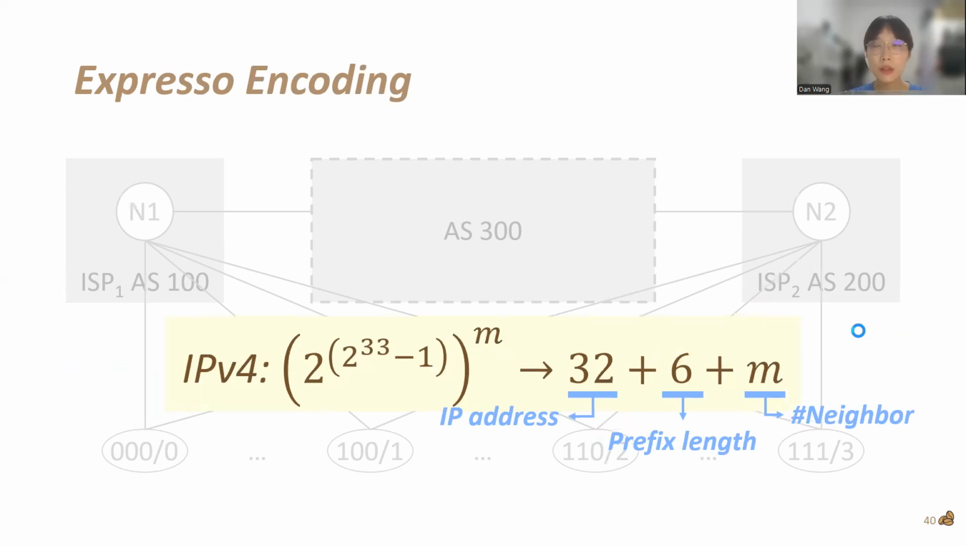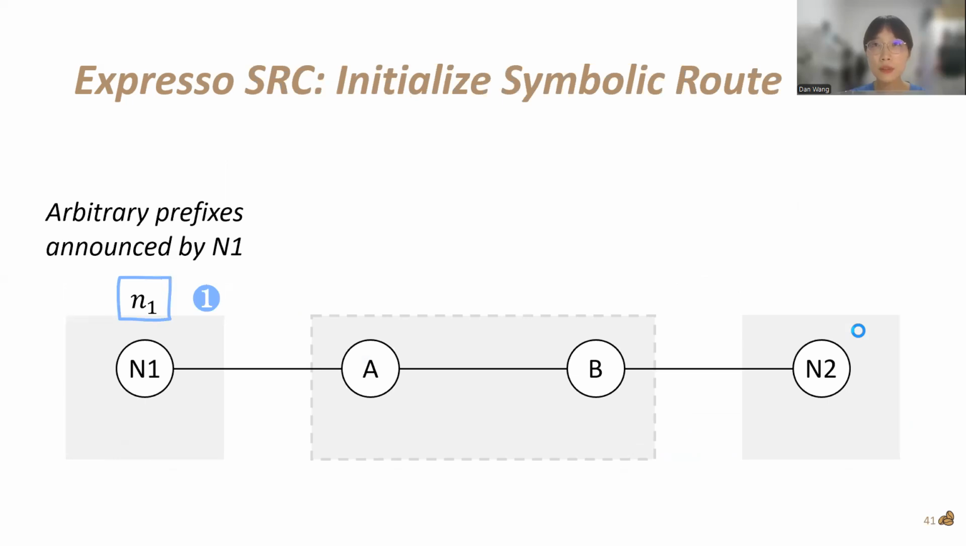For IPv4, we can use only 38 plus m variables to symbolize the external route space of size 2 power 33 minus 1 power m. Based on the encoding, we illustrate symbolic route computation with the propagation of external route from N1. Here, lowercase n1 is the symbolic prefix, indicating arbitrary prefixes announced by router N1. We omit other route attributes for simplicity.